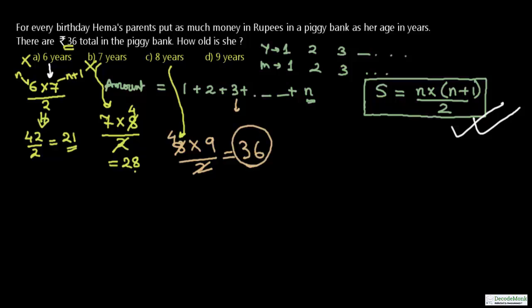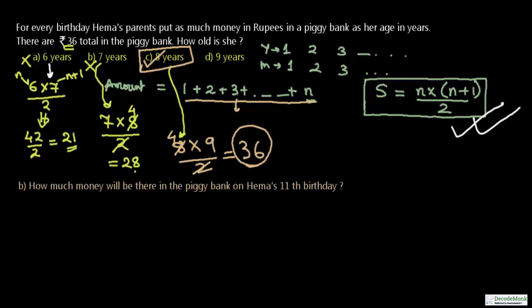So you have arrived at the amount of rupees 36 in 8 years. So 8 years is the right answer. I am not insisting you to use this formula if you do not understand, but this is very easy if you require to calculate the sum of the first n natural numbers.